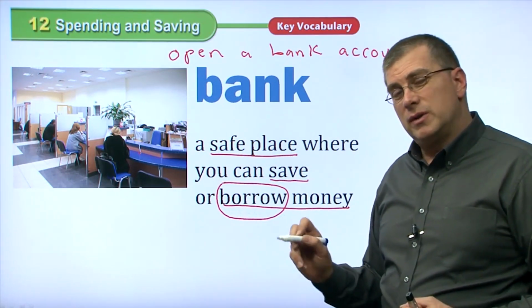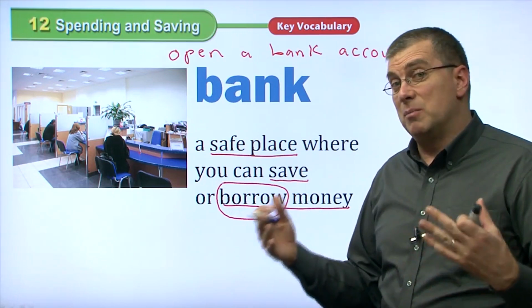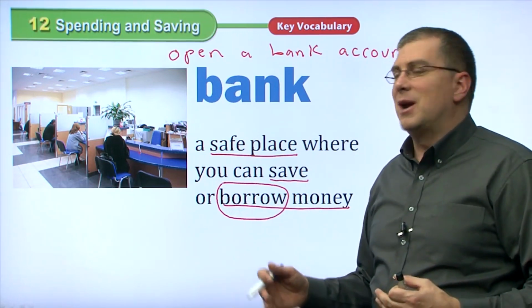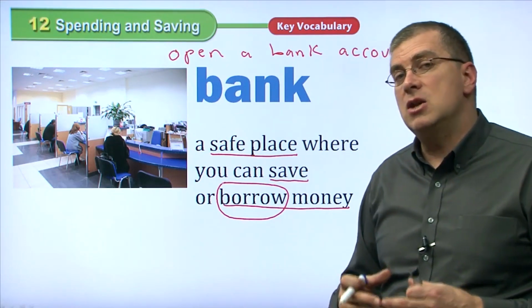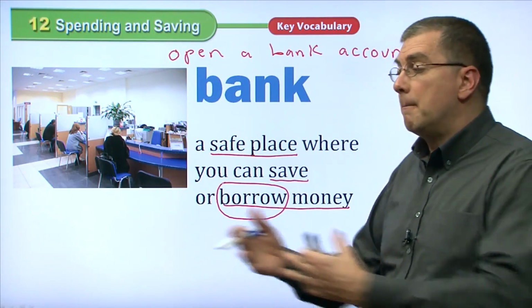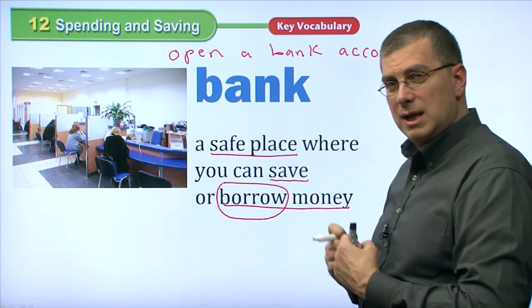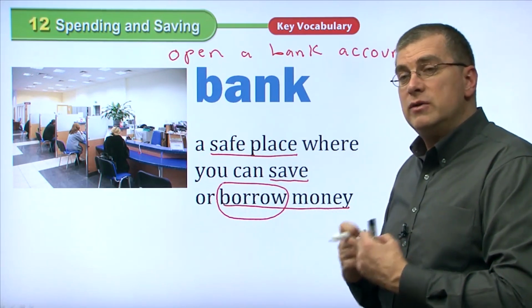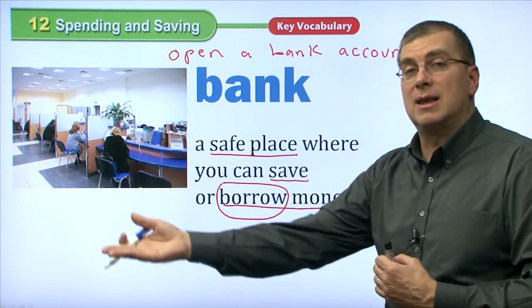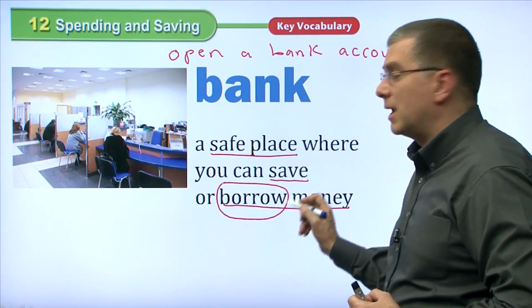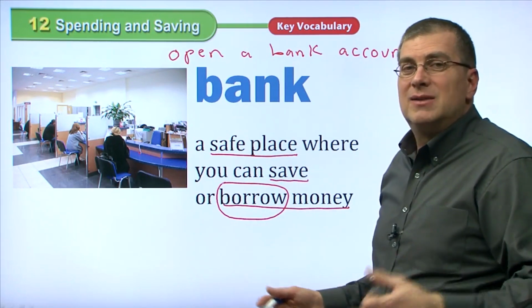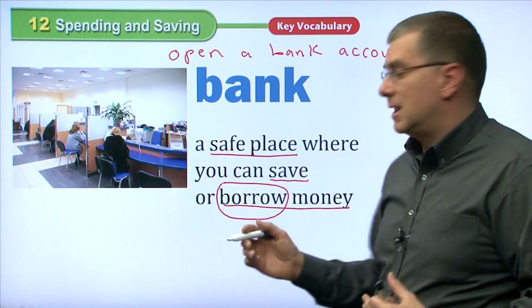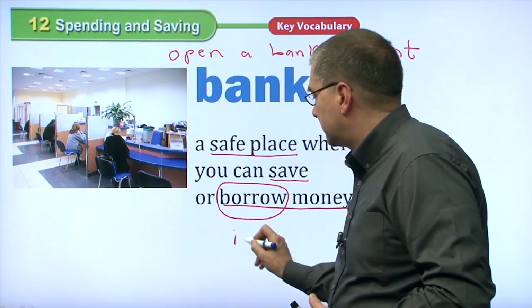So if you go to the bank and say, I want to start a business when you're older, right? You can go to the bank and say, I would like to borrow some money. Can you lend me some money? Borrow money is to take the money from the bank and use it, but you will pay it back later. And of course, if you borrow money, why does a bank lend you money? Because they will charge you more money. They will charge you interest.